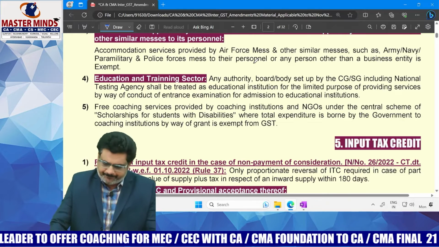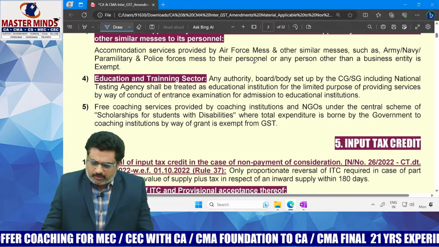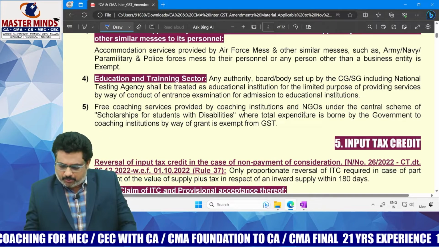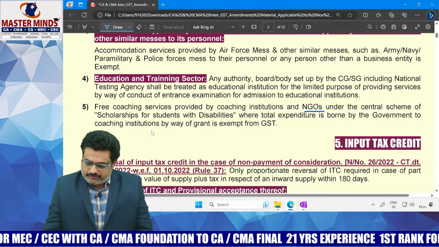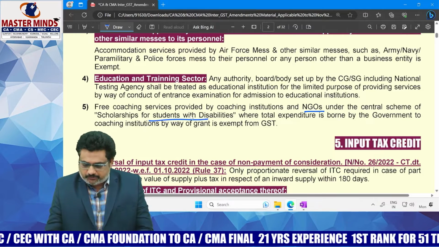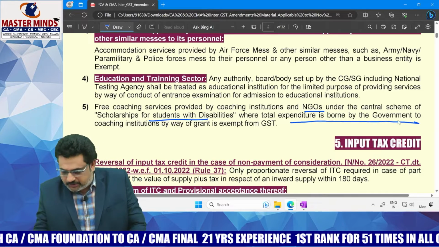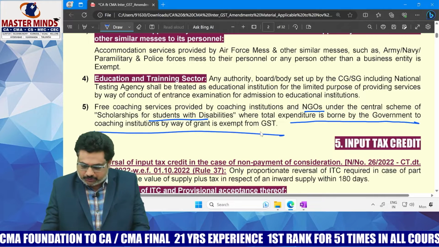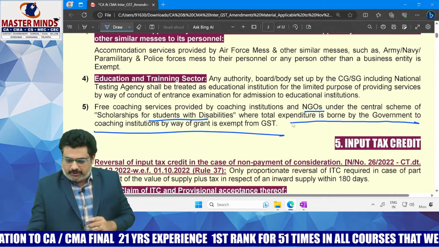And the fifth one: free coaching services provided by coaching institutions and NGOs under the central scheme of scholarships for students with disabilities, where the total expenditure is borne by the government by way of grant to the coaching institutes, is exempt. Don't misunderstand that this is 100%.